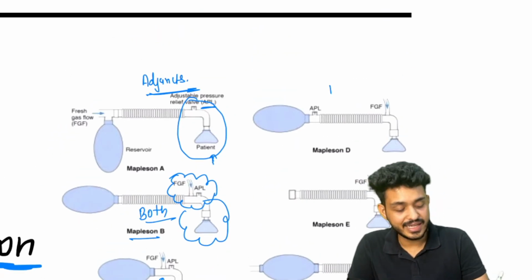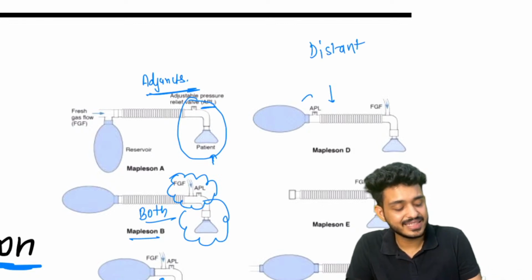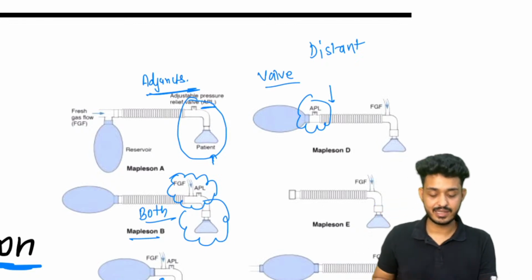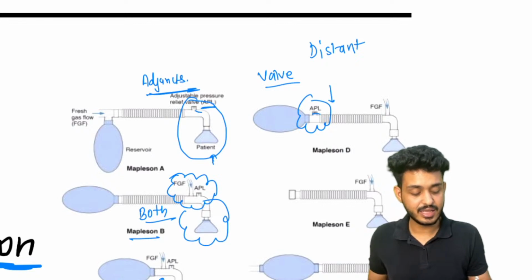This one is your D. D for distant, D for distance. That means this valve is distant. Here this valve is distant, here it is near, here it is distant.